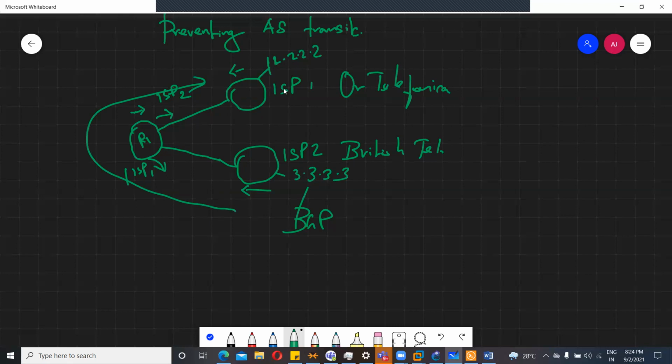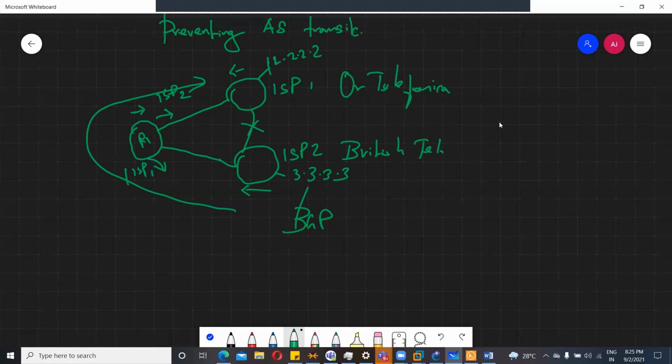We don't want communication between the ISPs coming through our organization. As a network administrator, we have to prevent this, because the ISP will not care about it, and we need to configure this router so that this situation will not happen.